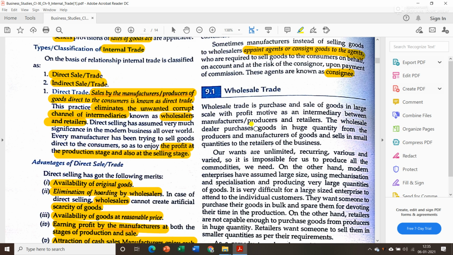Now these were the two types of internal trade. Now let us see what is meant by wholesale trade.